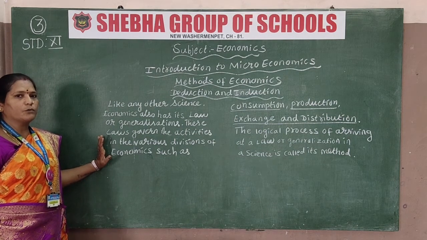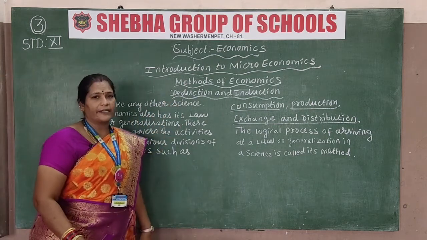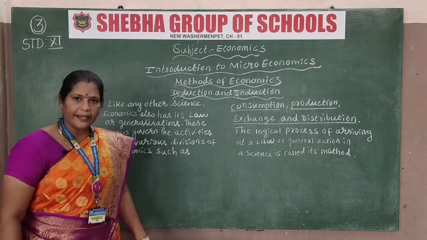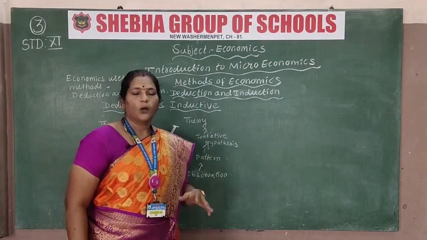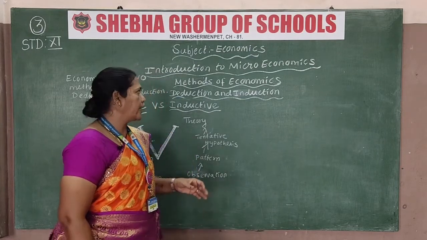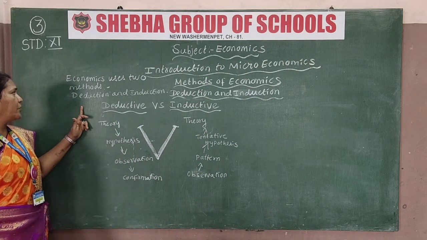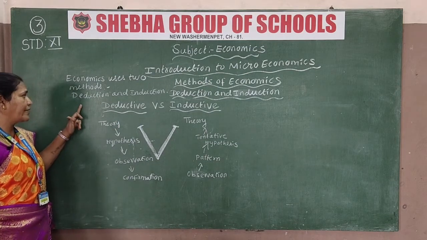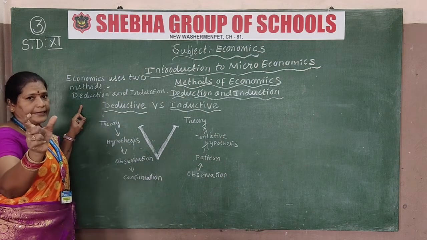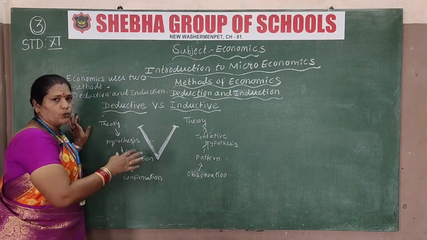Okay, now let us move to another topic. I have written here deduction and induction. I will draw a diagram and explain this one. Children, now let us see about the deductive and inductive. Economics uses two methods. How many? Two methods. The first one here is deduction and induction. Let me explain: what is deductive and inductive?